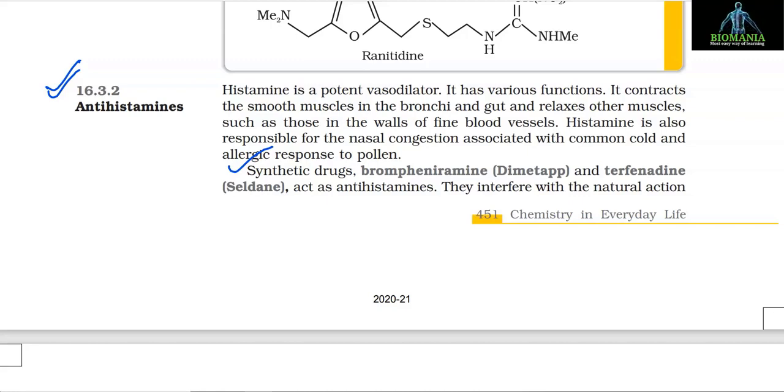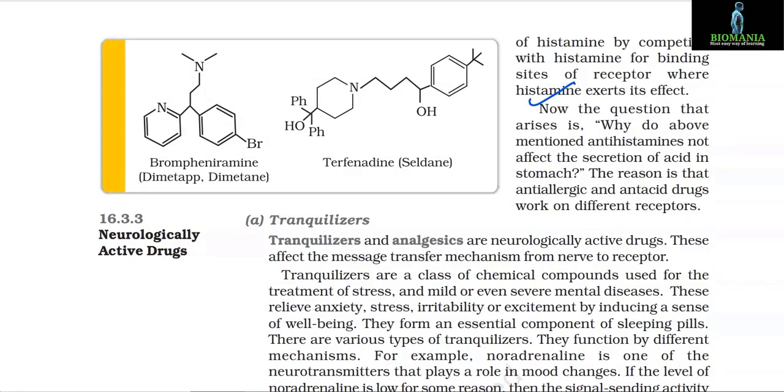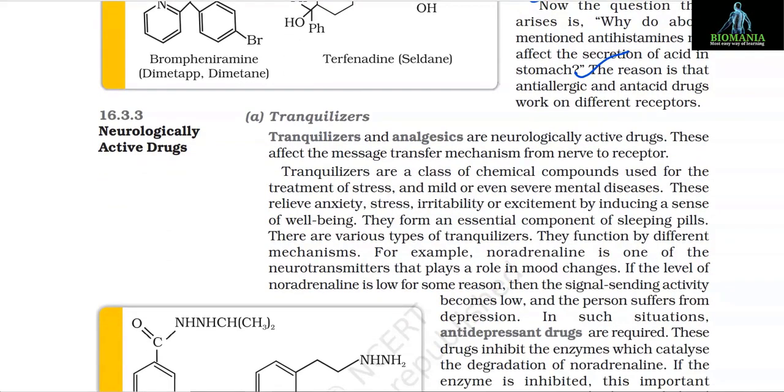They interfere with the natural action of histamine by competing with histamine for binding sites of receptor where histamine exerts its effect. Now the question that arises is, why do above mentioned antihistamines not affect the secretion of acid in the stomach? The reason is that anti-allergic and antacid drugs work on different receptors.